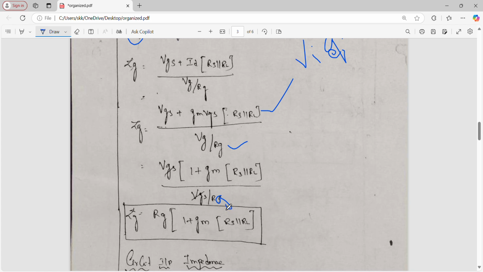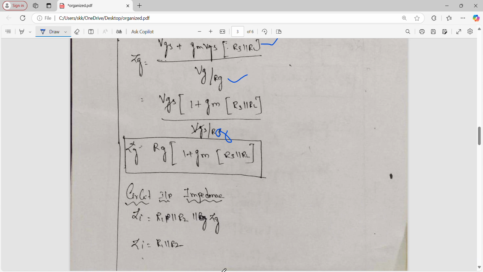You got a resistance, impedance. Zi is equal to what happened? This is nothing but Rg. Okay, change this. Rg. So Rg மேல போய்டும் இல்லையா? அப்ப என்ன? Rg is equal to this is your device or input impedance. Then what is circuit impedance? Circuit impedance is nothing but we are adding two resistors parallel R1, R2. That's all. So Rg value is very very high. In parallel combination, what happened? High value means negligible. So Zi is equal to, this is your Zic. Zic is equal to R1 parallel R2. This is your Zid.